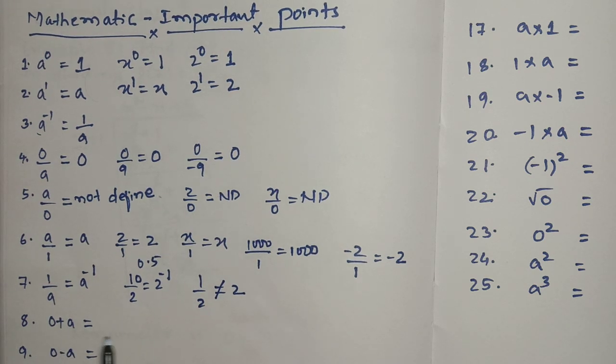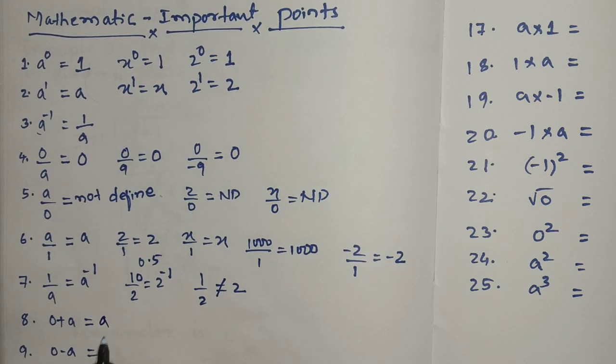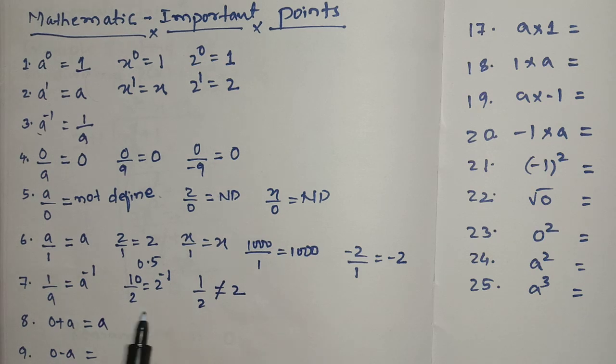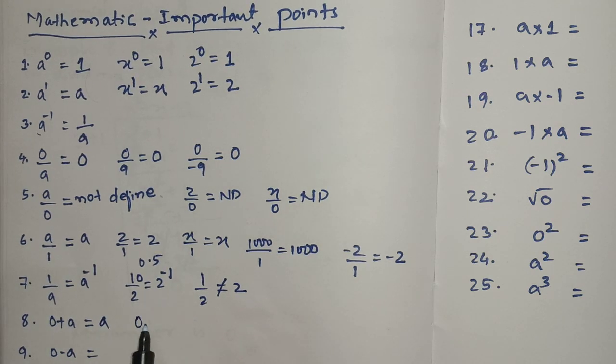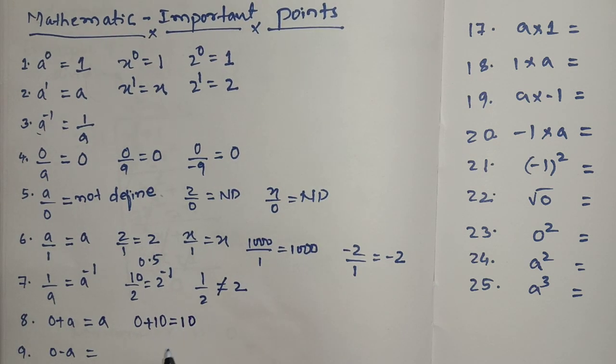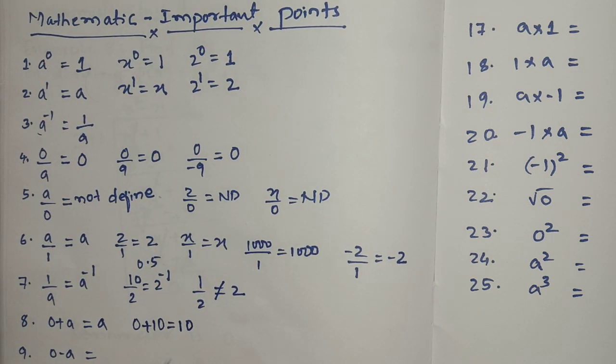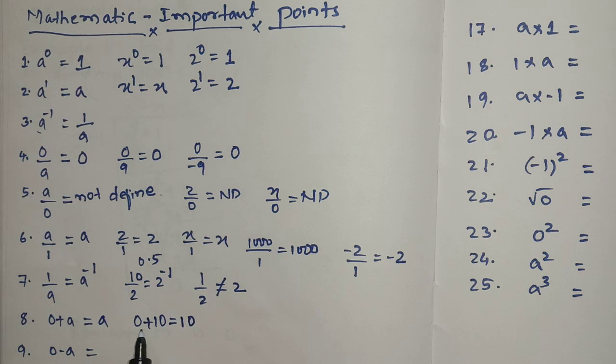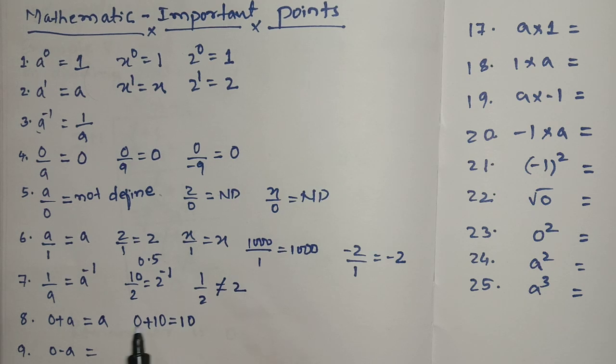0 plus anything will be anything, student. 0 plus anything is anything. For example, 0 plus 10, answer will be 10. Some students used to write 0 plus 10 as 0. That is not correct. That is completely wrong. You are adding 10 to 0, then 10 will remain.